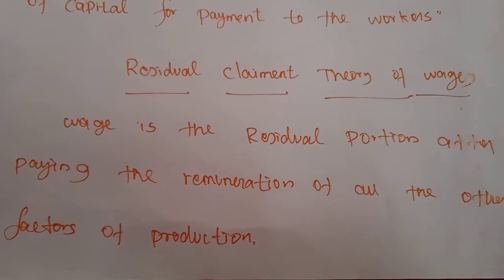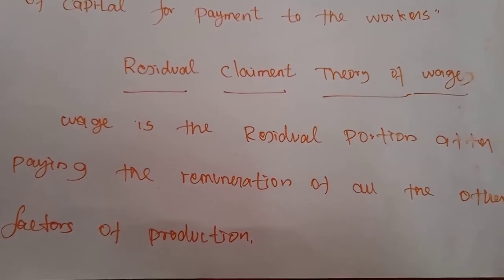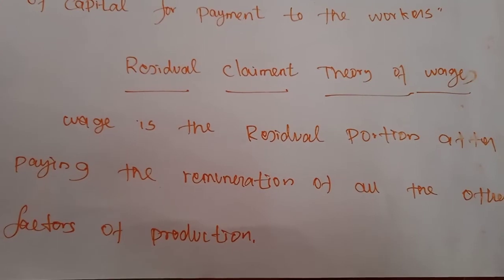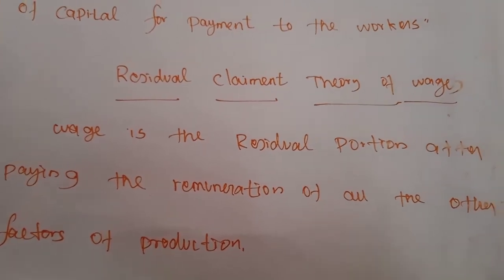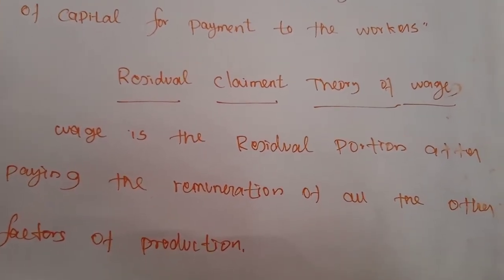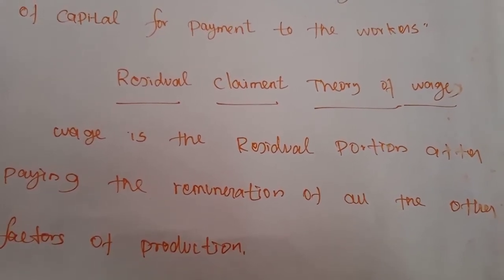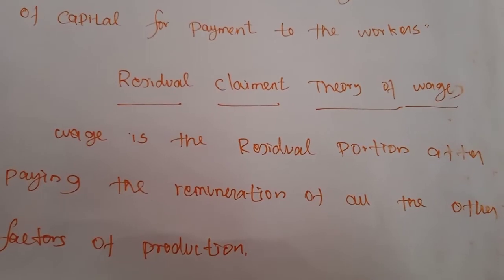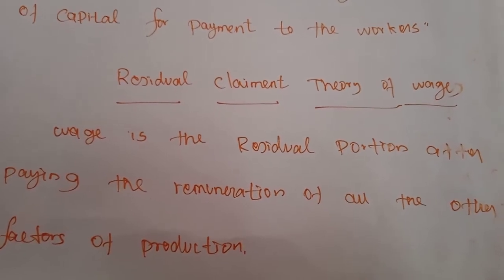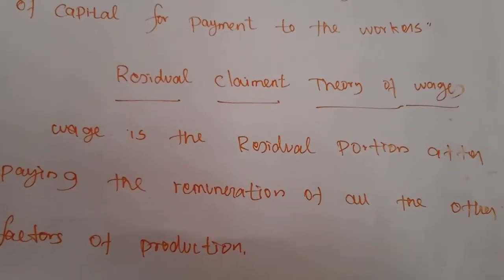And not only that, the demand side of labor is also not considered. Suppose if the labor supply is increased, the wage rate may be reduced. If the demand for labor is increased, the wages will be increased. So it is not explained.